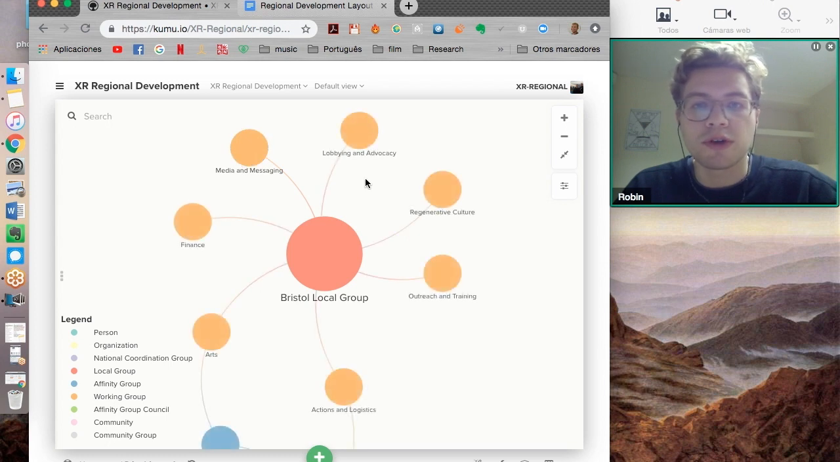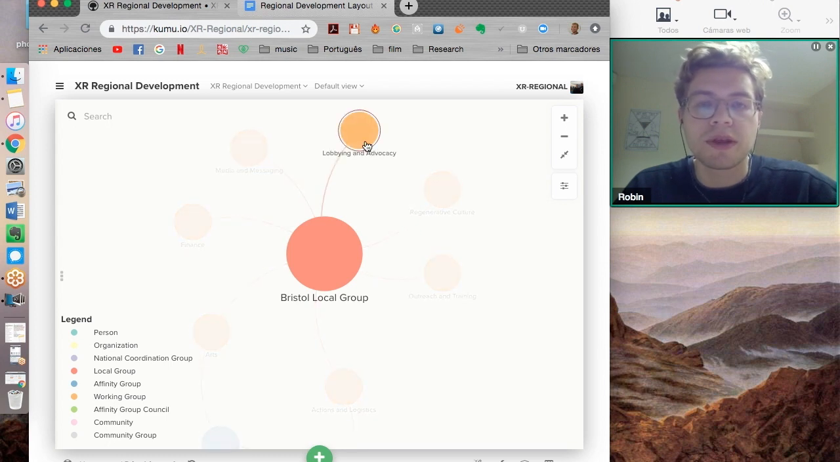And then we've also got groups like Lobbying and Advocacy, which looks at promoting XR policies to the local council. So things like declaring a climate emergency or calling for the UK government to enact a citizens' assembly.